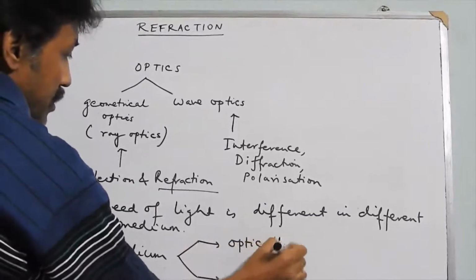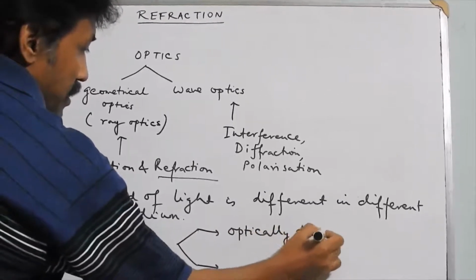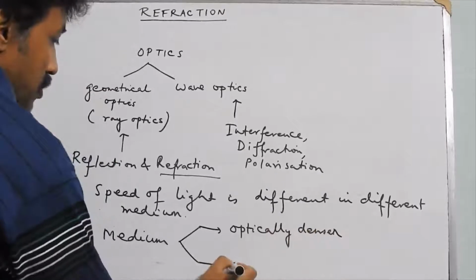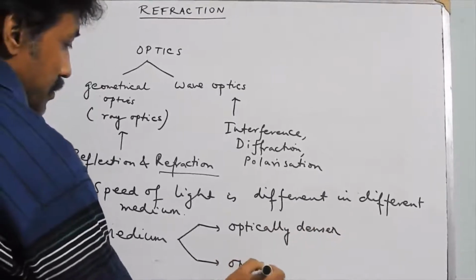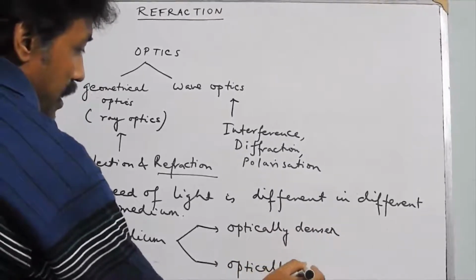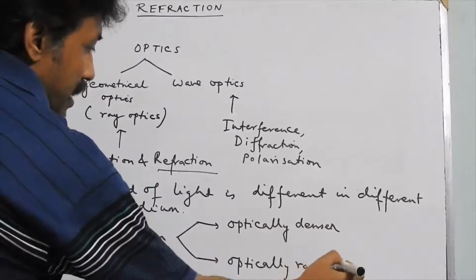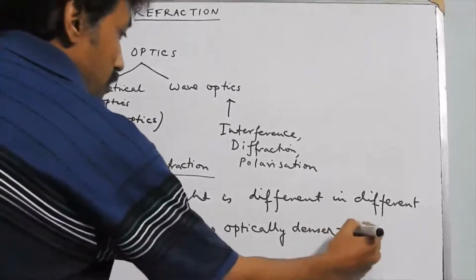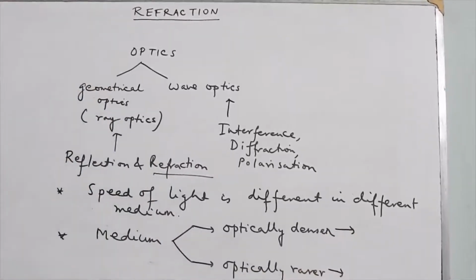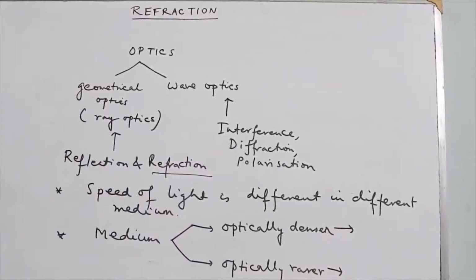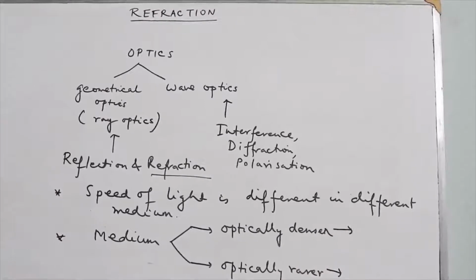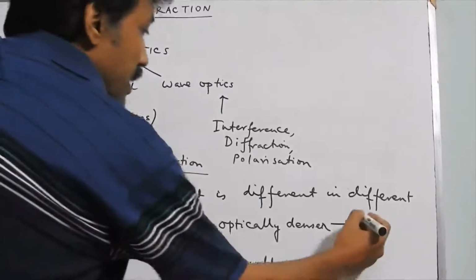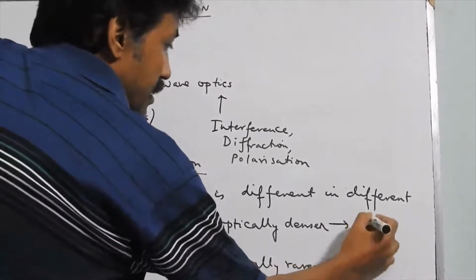It is related to the speed of light. Optically rarer medium means that speed of light is comparatively more, and optically denser medium means that it slows down light, or the speed of light is comparatively less.